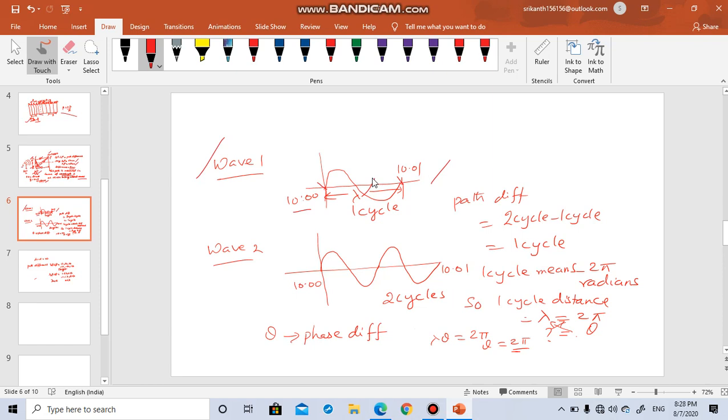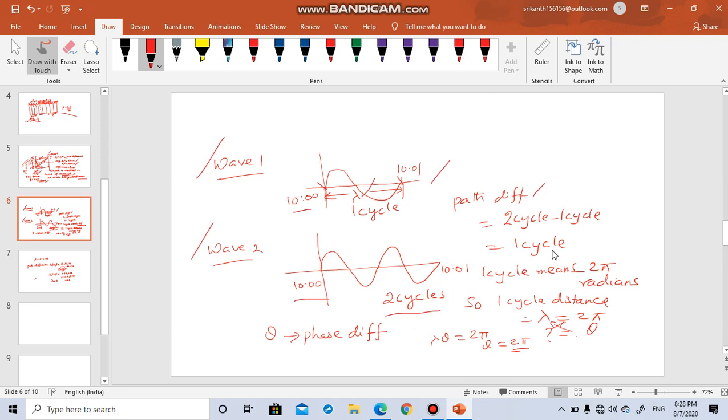So from 10 o'clock to 10:01 it covered one full cycle. There is a wave 2 also. Wave 2 also started at 10 o'clock, but in that 1 minute it covered 2 cycles. Definitely in that case there is a path difference between wave 2 and wave 1. And what is the path difference? It is 2 cycles minus 1 cycle. It is one full cycle. The path difference is one full cycle.